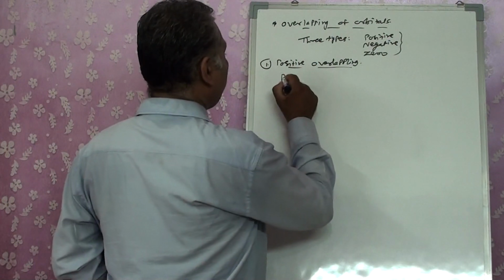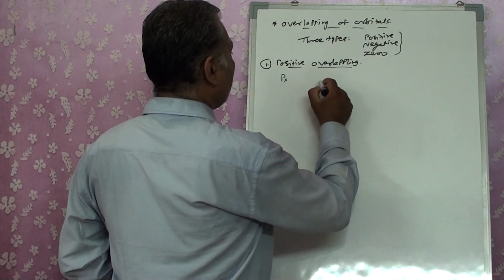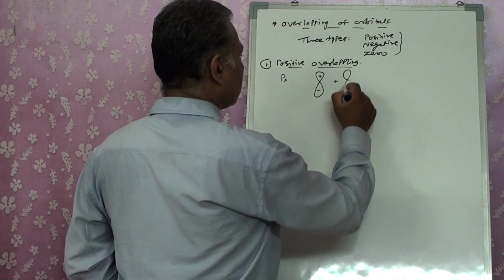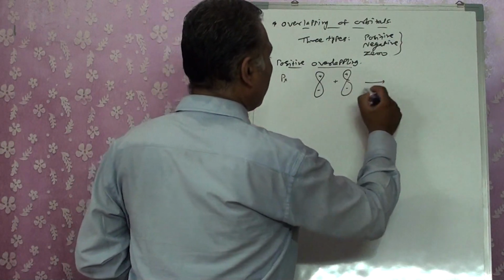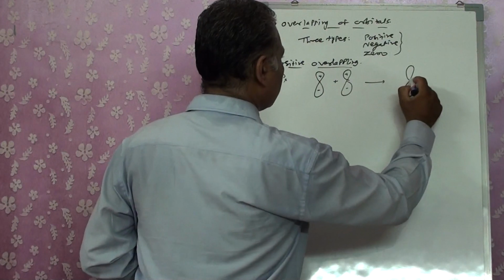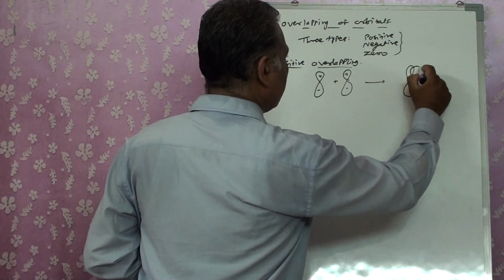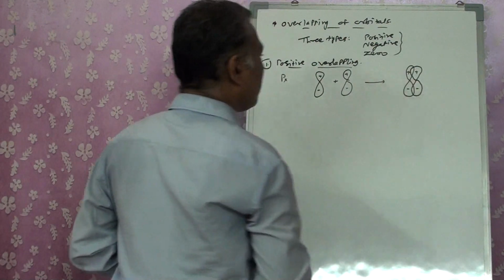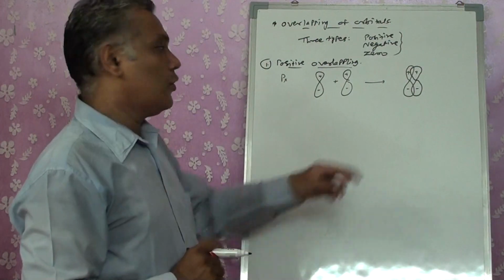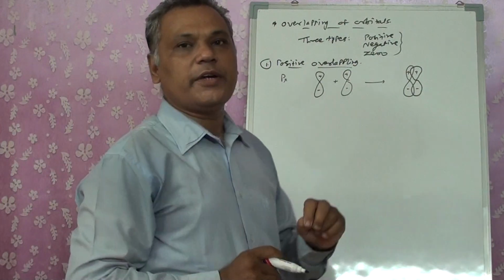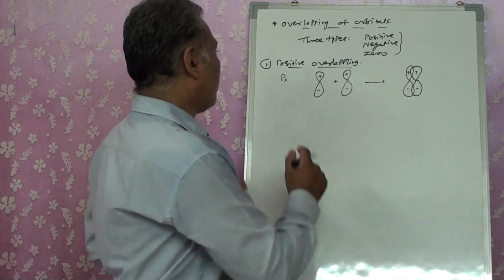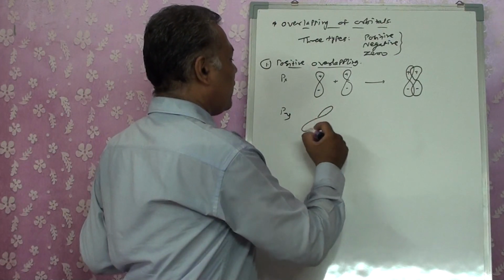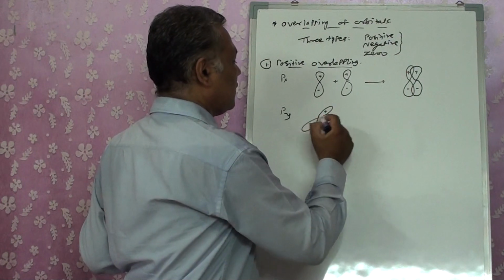Now if we have a px, then if I show it like this, plus minus, then these two orbitals overlap each other when they have the same sign. Both the positives are on the same side, so we consider it as positive overlapping. Similarly, if we have a py orbital, I am putting it somewhat slanting, right?